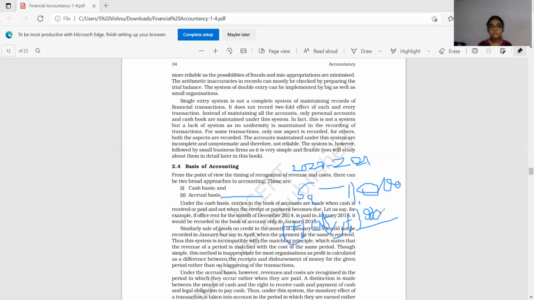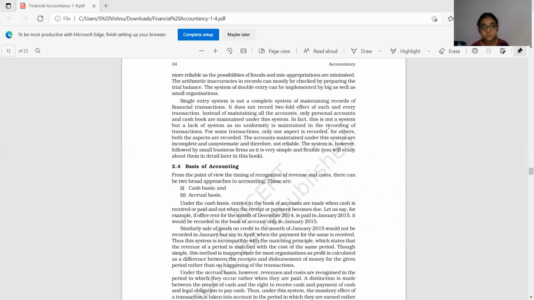Suppose any person has to give you money pertaining to this year only, but he will give next year. You will adjust that also on the income side. To be received from so and so person, income to be received, you will add that on the income side. So these are the two bases of accounting. One is cash basis and the other one is accrual basis. I hope you understood.